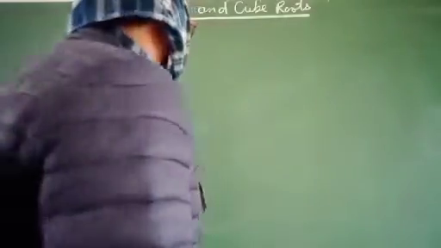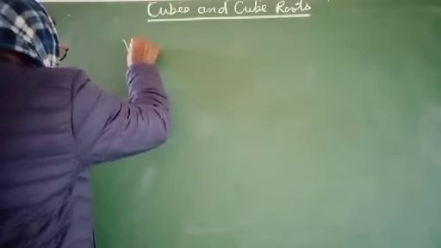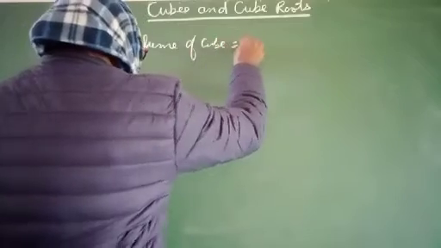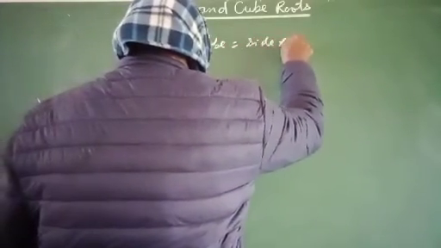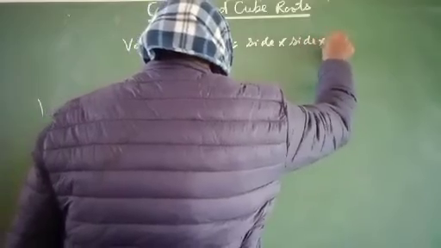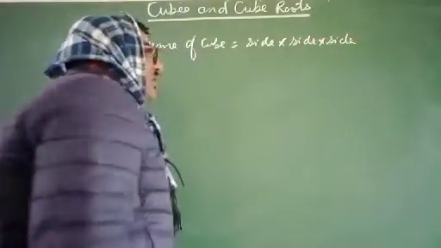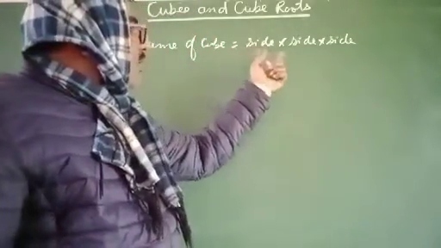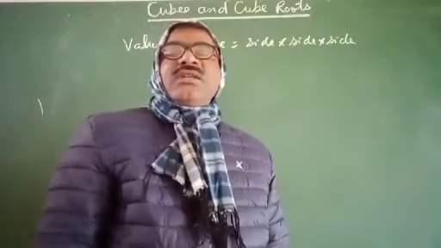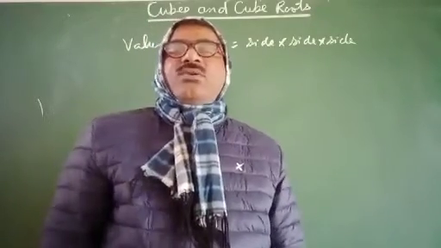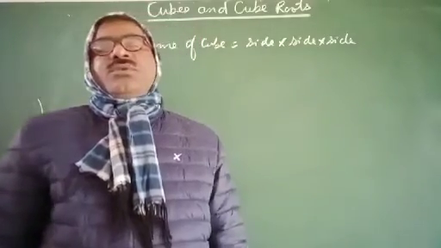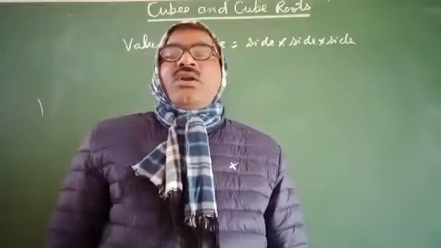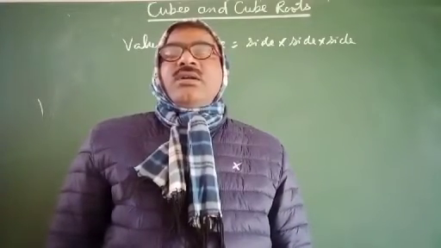Volume of cube equals side into side into side. So dear students, as you know, we get the volume of the cube after multiplying its side three times. So if you want to find the cube of any number, how will I find the cube of any number? I will multiply that number three times.